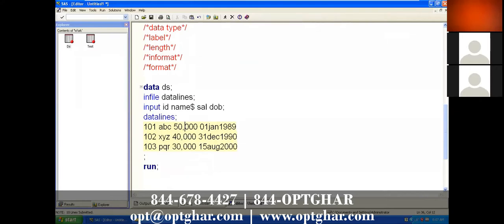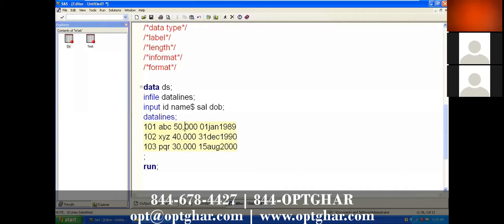It is the comma. Comma is a special character, so we have an issue in the raw data, in the numeric data.